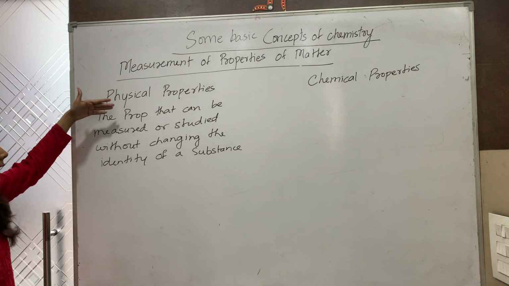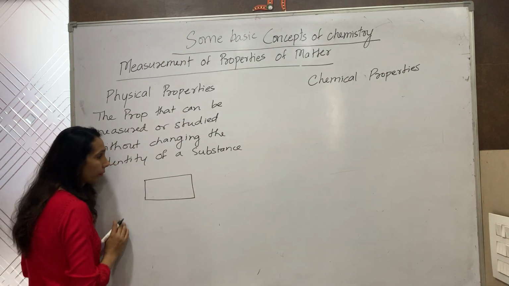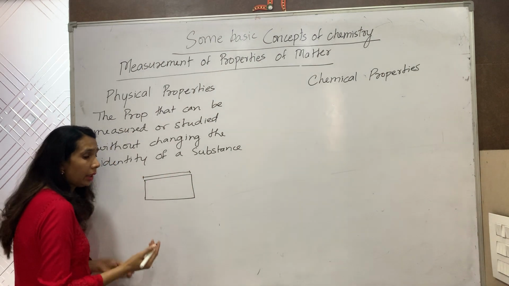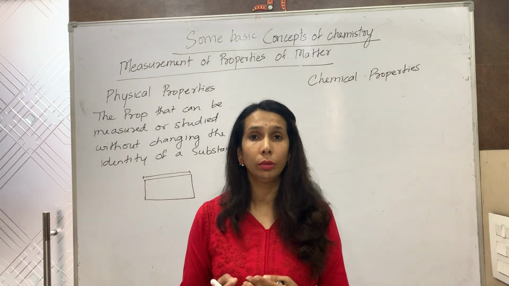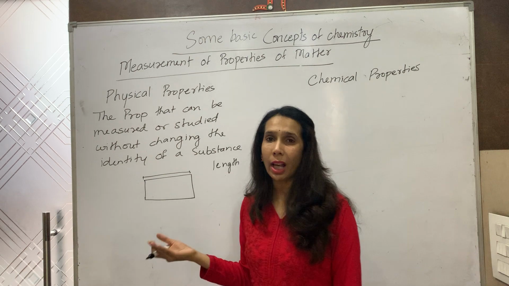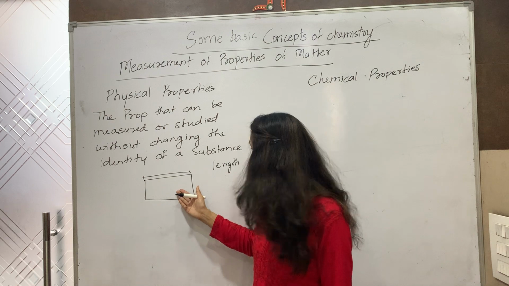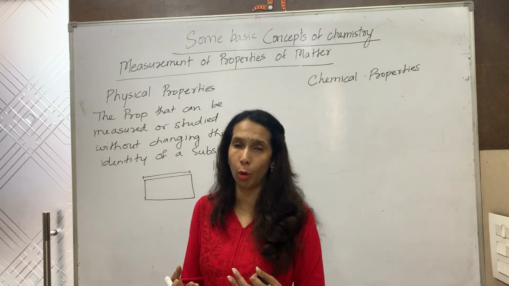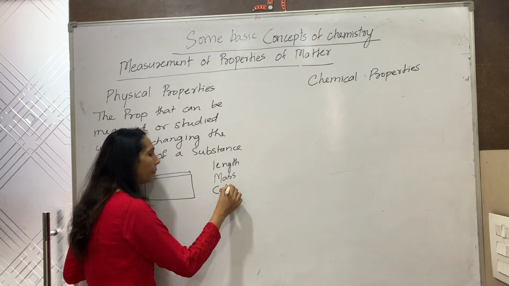called physical property. Now, if suppose I have got this wooden block and we measure its length, then after I measure the length of this wooden block, will there be any change in the wooden block? No. So length is your physical property. Suppose I weigh this wooden block, then will there be any change in it? No. So mass is a physical property. If I say what is the color of this block and you say it is dark brown, light brown, whatever, then it is also a physical property.